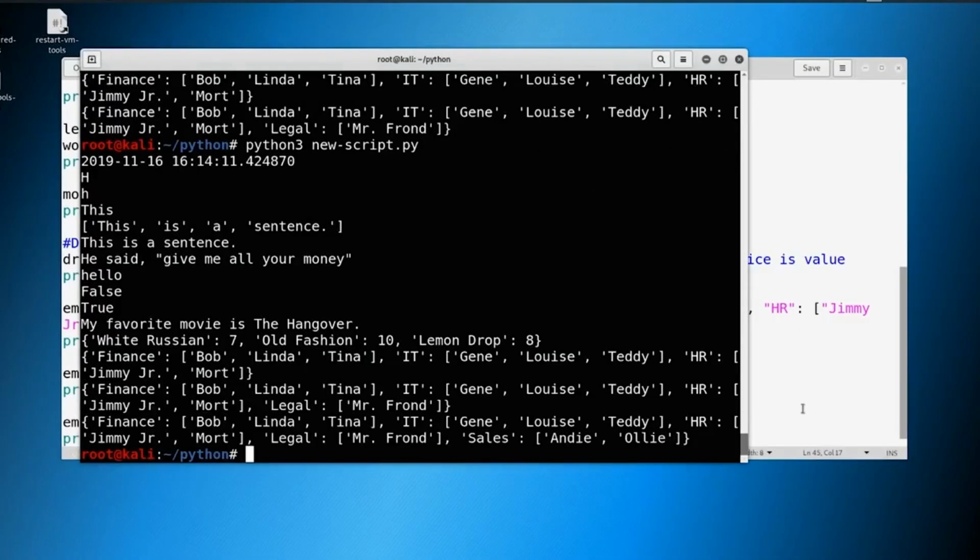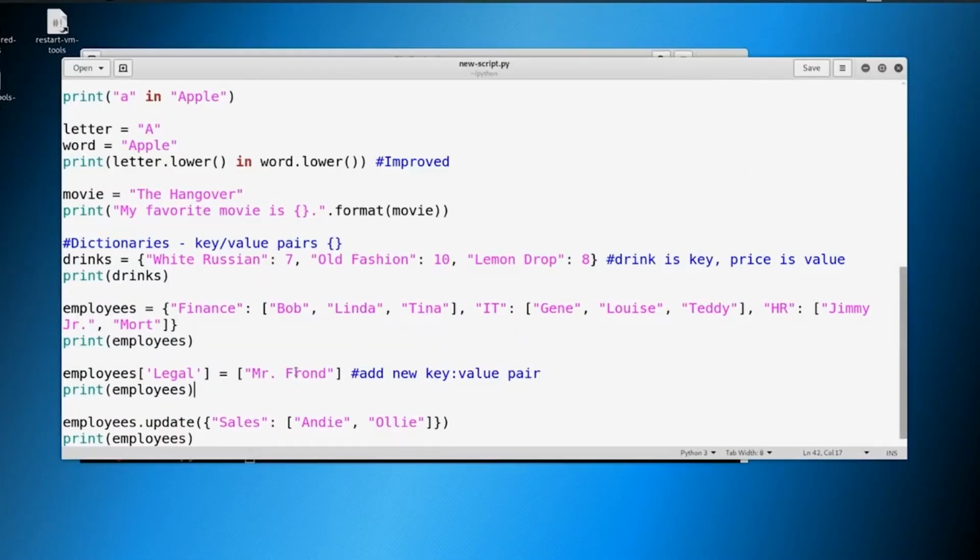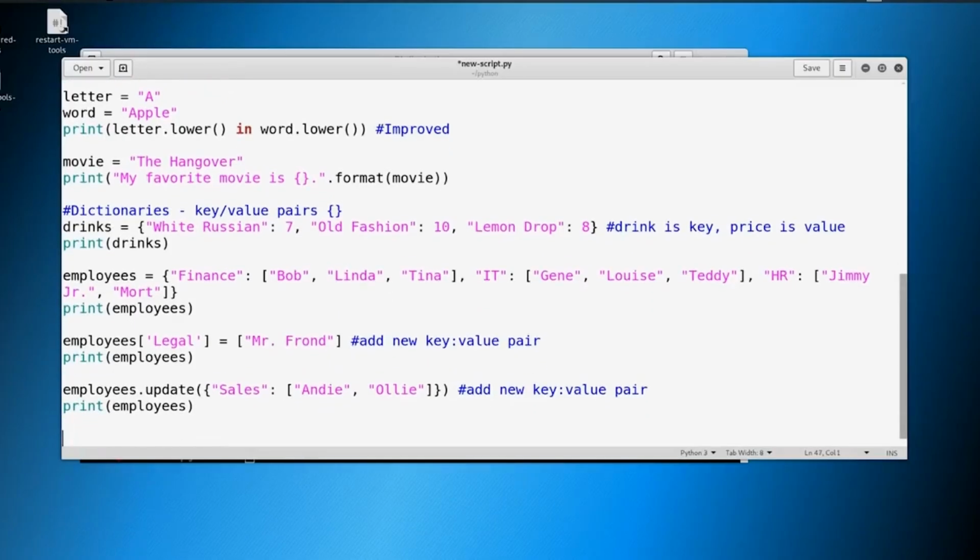So there's multiple ways to add in new key value pairs. So we can copy this and paste it over here as a key value as well. So we can also update things. This is the last thing I'm going to show you. We can also update things.